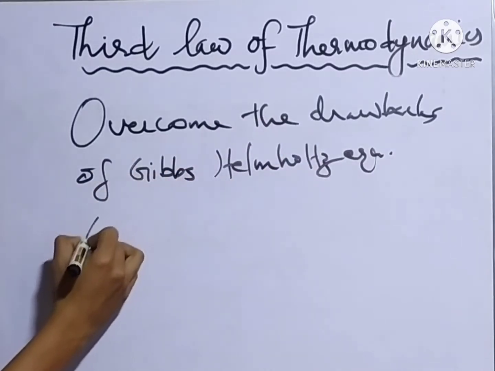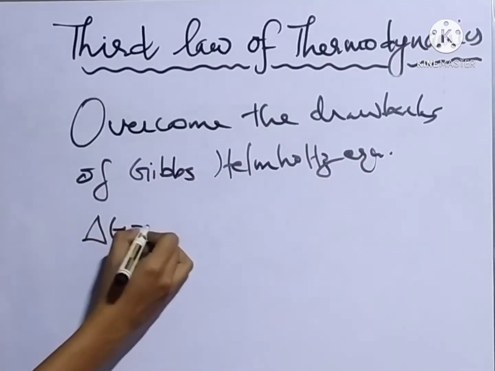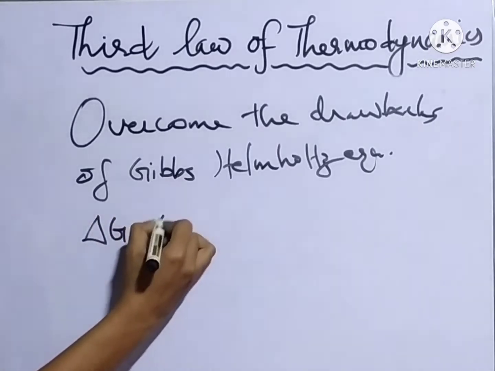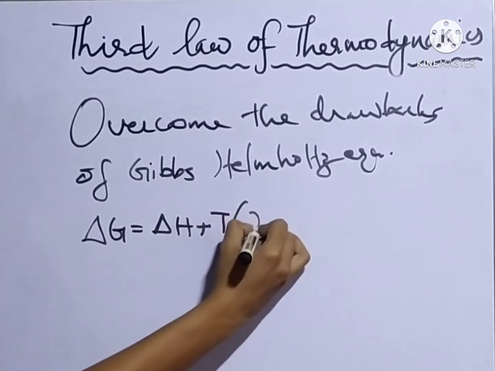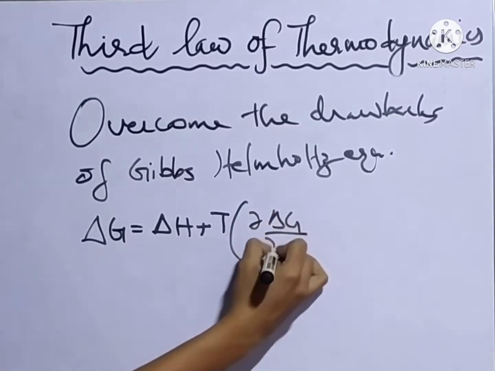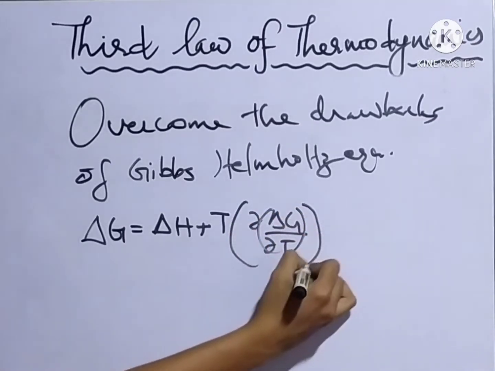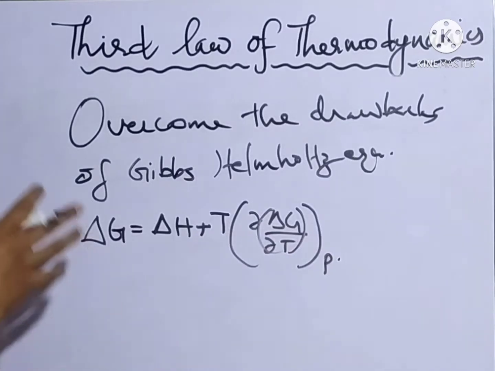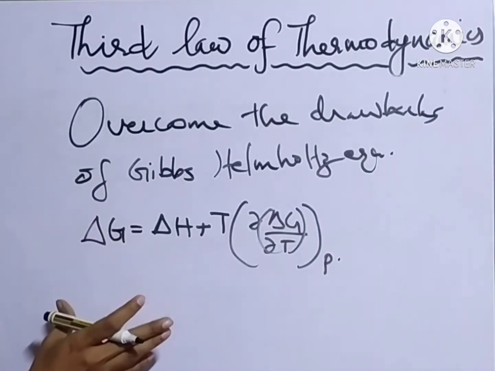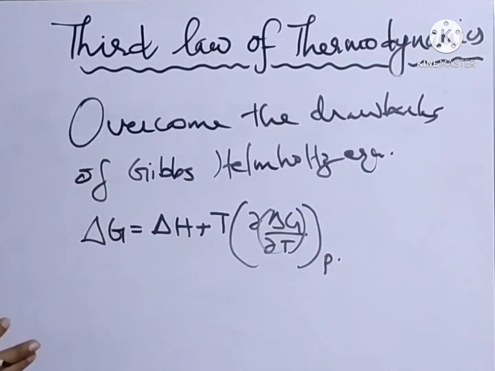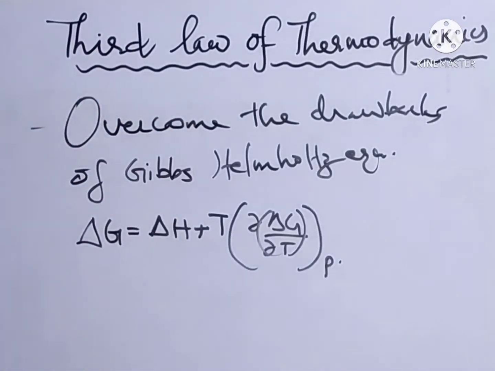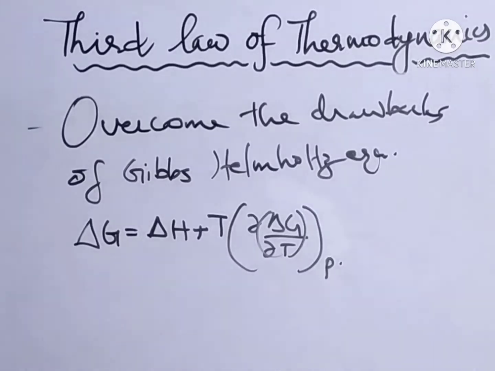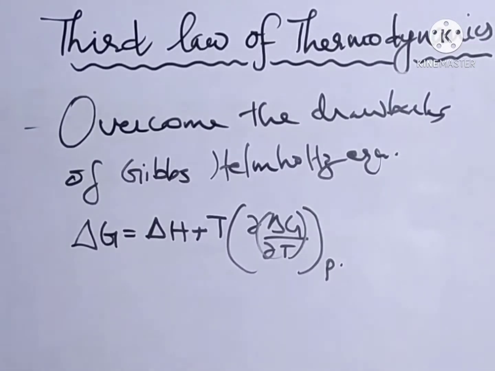According to Gibbs-Helmholtz, the change in free energy, delta G, equals delta H plus T dou delta G divided by dou T at constant pressure. We can only use the Gibbs-Helmholtz equation for certain circumstances. That leads to the existence of the third law of thermodynamics. So now let us move on to the details of the third law of thermodynamics.